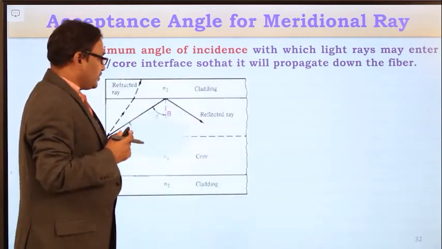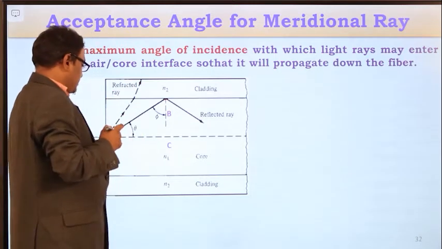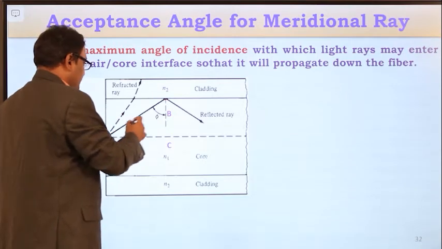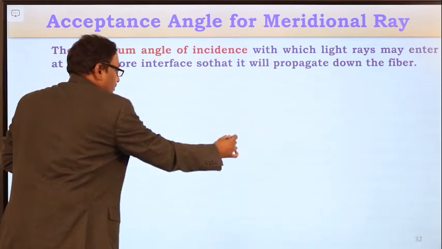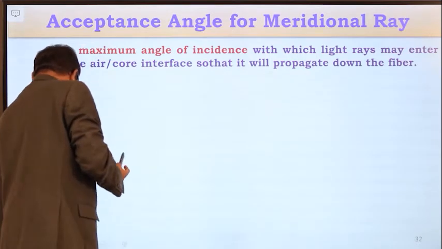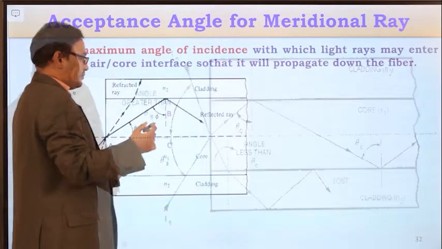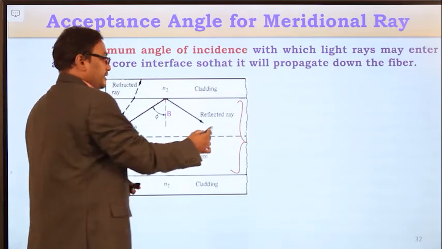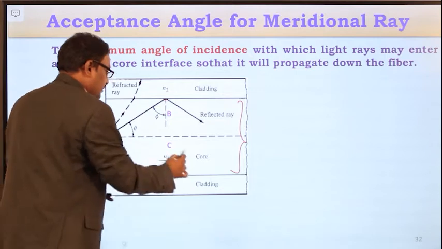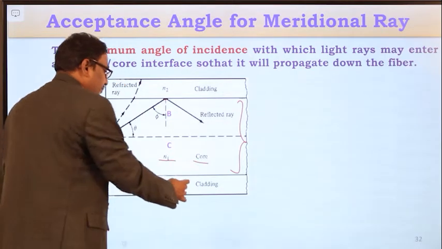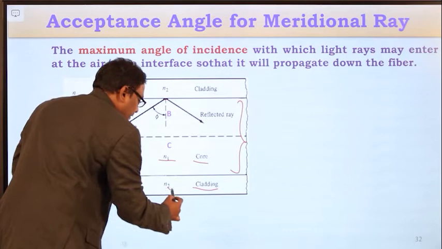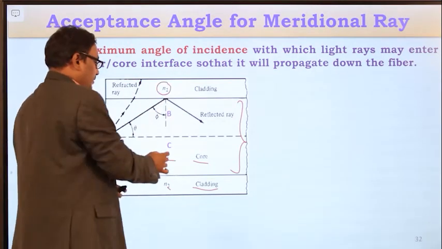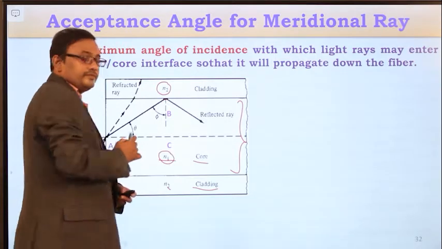So, if you consider the optical fiber cable, we will see here. This is the optical fiber cable. This is the core medium with refractive index equal to n1, which is surrounded by cladding with refractive index equal to n2. Cladding refractive index is n2, core refractive index is n1.